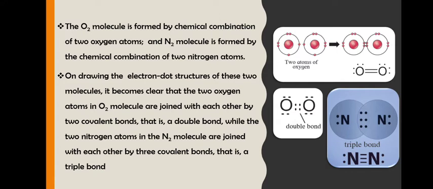Similarly, for the oxygen molecule it will be the same. See here. Oxygen has 6 electrons in its outermost orbit. Forming two atoms of oxygen, 6 electrons in the first oxygen, 6 electrons in the second oxygen.